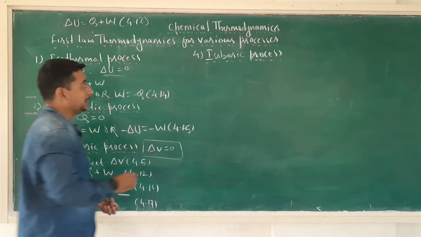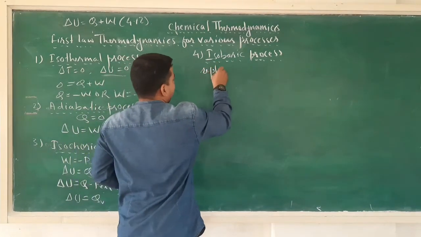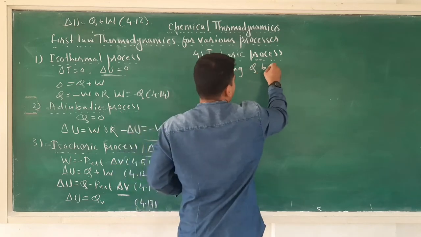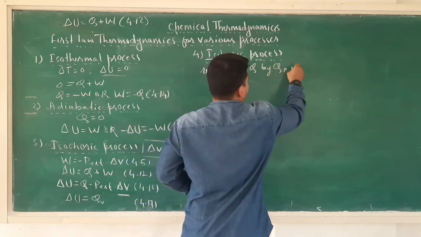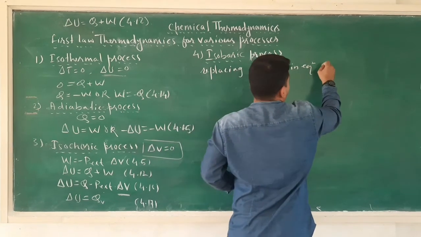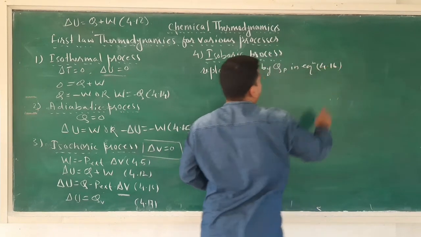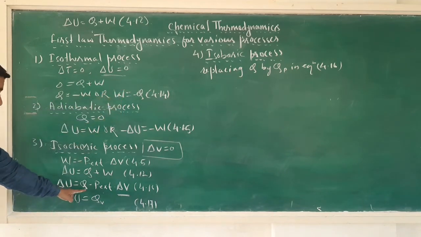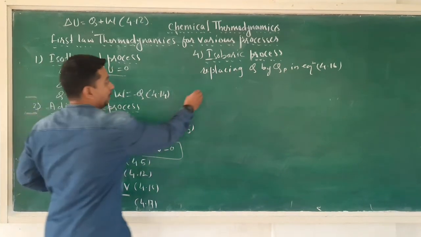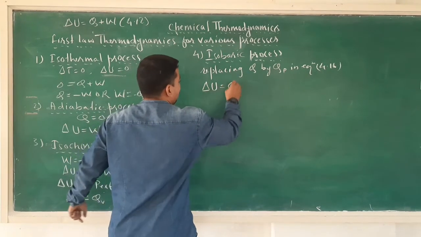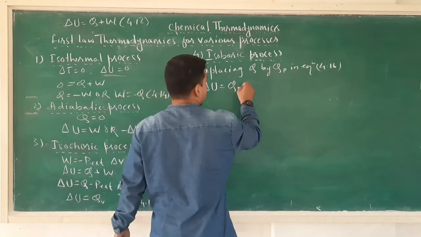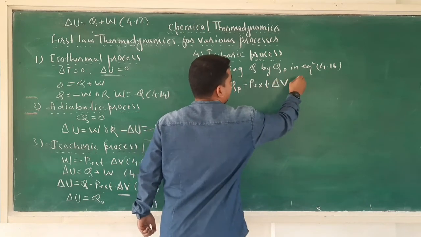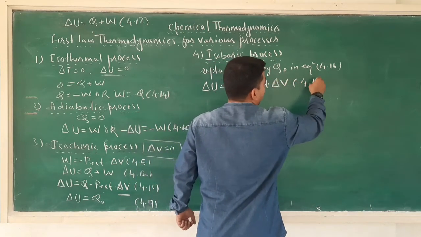Now replacing Q by Qp in equation number 4.16, we will get delta U is equal to Qp minus Pext into delta V.